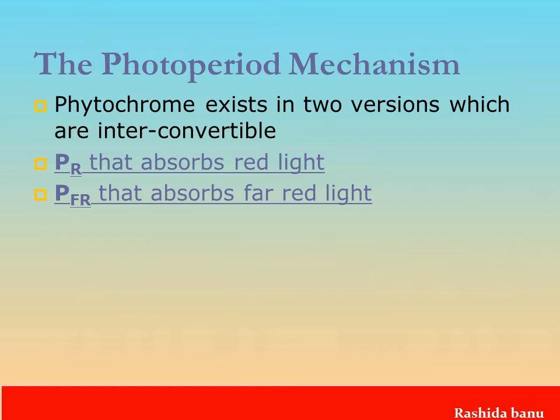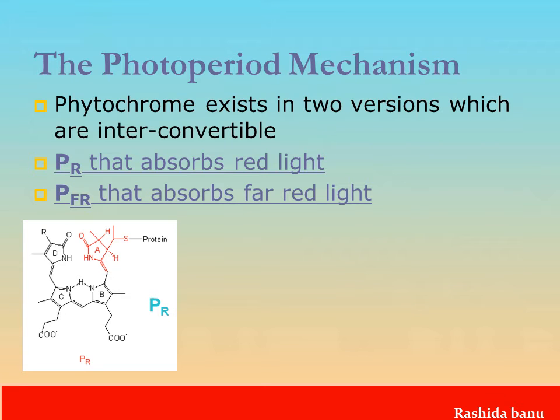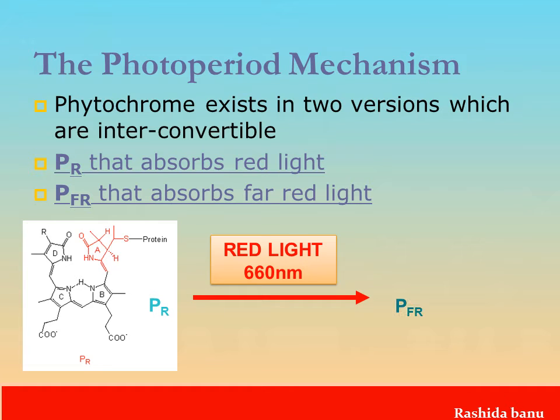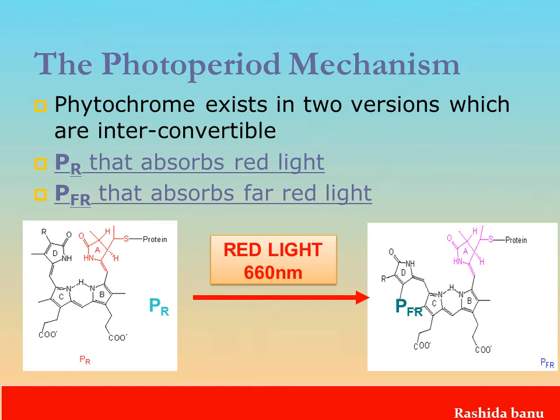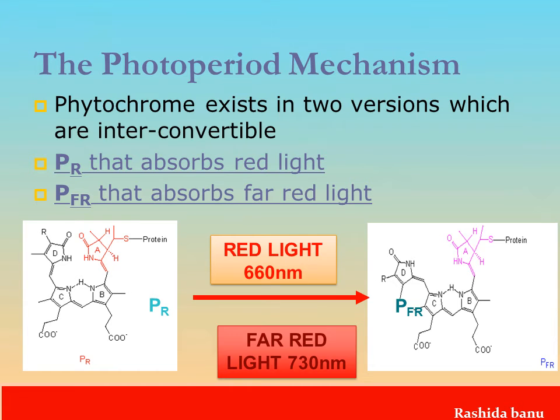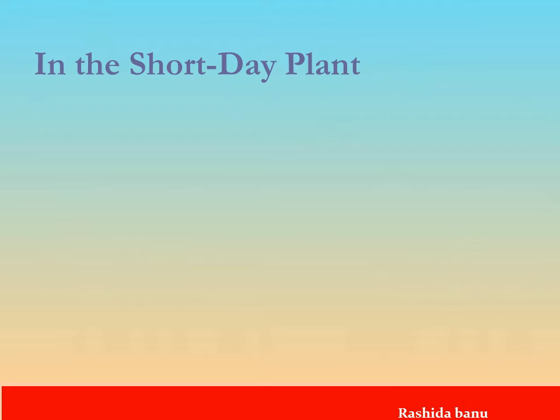So coming to the mechanism here, this phytochrome occurs in two forms. One is the PR form, another one is the PFR form. The PR form observes the red light and the PFR form observes the far red light. So here there is a formula for it. The PR form observes the red light. So what happens in short day plants, that we will see now.